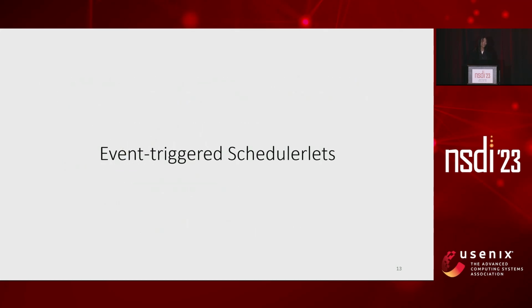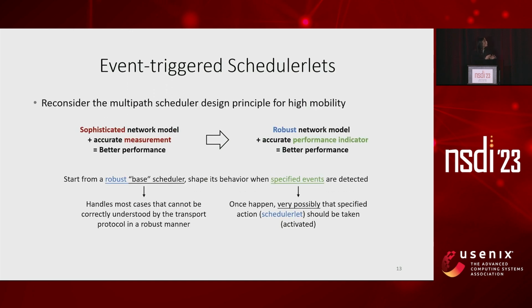We first talk about our idea on the design principle of multipath schedulers. Instead of using a network model to accurately characterize the network, we choose to start from a robust one, to tolerate the inaccuracy of network measurements. Then we optimize the network performance whenever an accurate performance indicator is available. More specifically, we use a robust base scheduler to ensure that when we are not sure about the network condition, the performance won't be too bad.